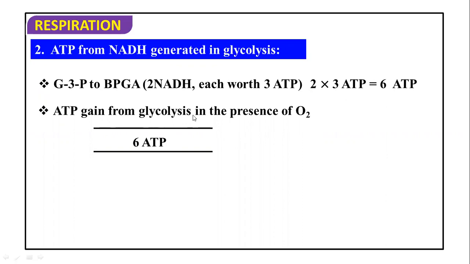So ATP gained from glycolysis in the presence of O2 means NADH undergoes the ETS and oxidative phosphorylation. Then also 3 ATP is given, meaning O2 utilization occurs there. So when one NADH is used, one half O2 is used. So 6 ATP are formed here.